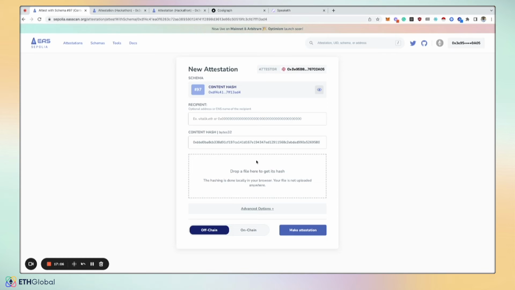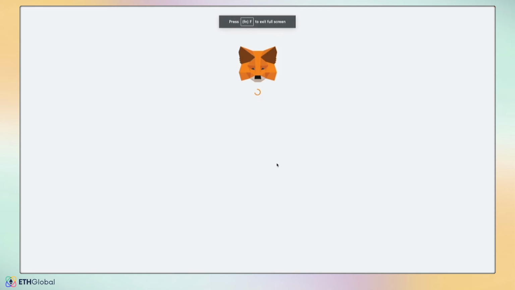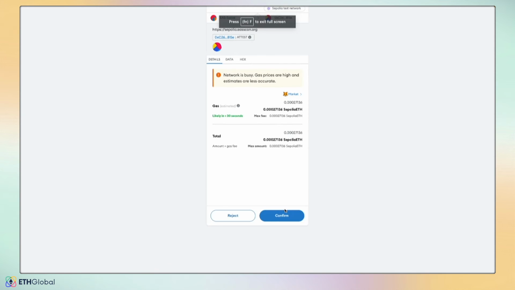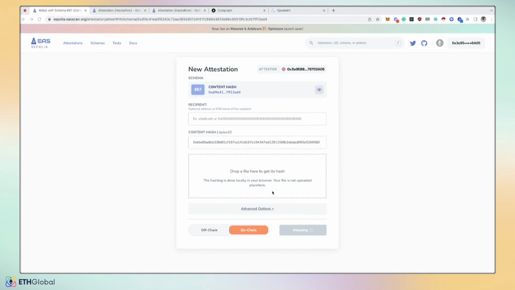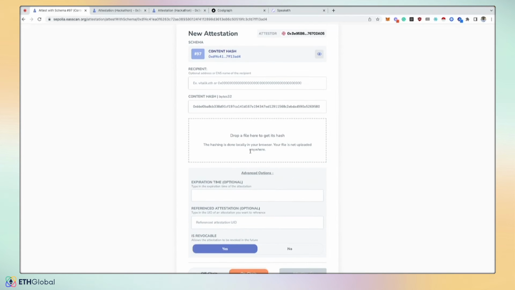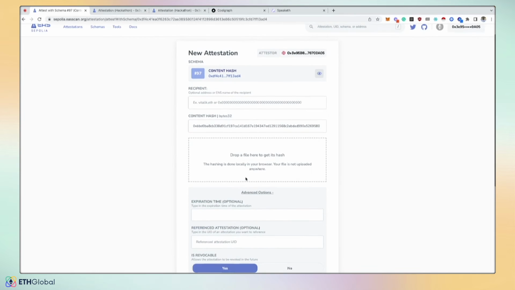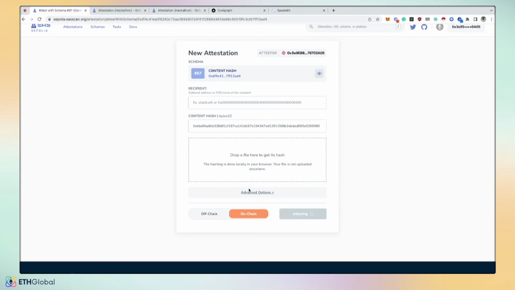If one pixel changed, obviously it would not generate the same content hash. But what happens is if I'm a creator and this was my file, I can attest to it. And so we are attesting to the hash of this. And imagine if this was an MP3 file or something.